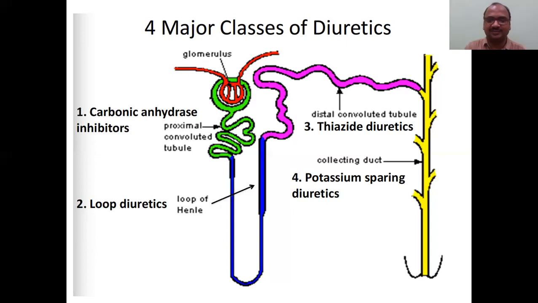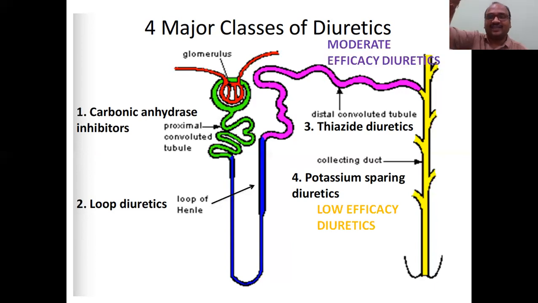See, first one, low efficacy. You start from last, low efficacy. Okay, now clear? Low efficacy. Next, moderate efficacy. We will start it from here. Low, moderate, high. Simple, very simple. Low, moderate, high.